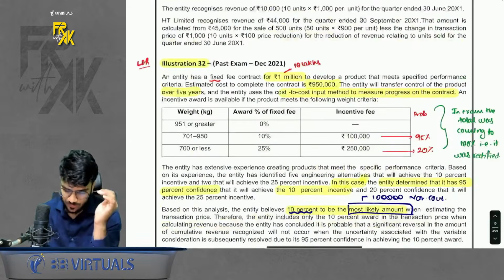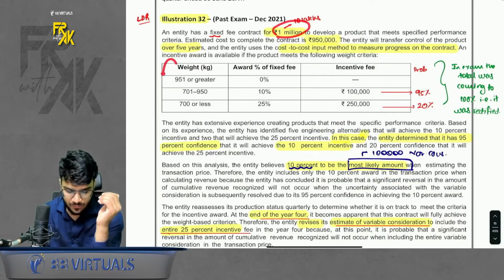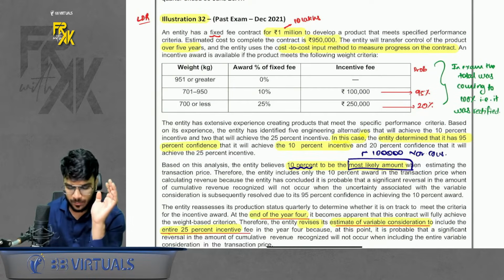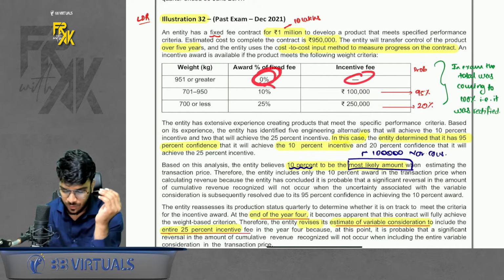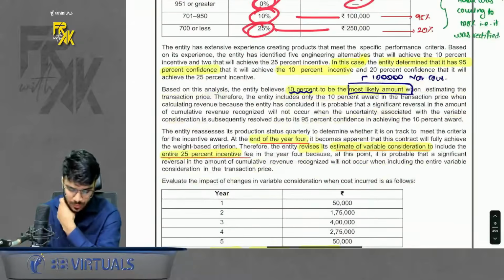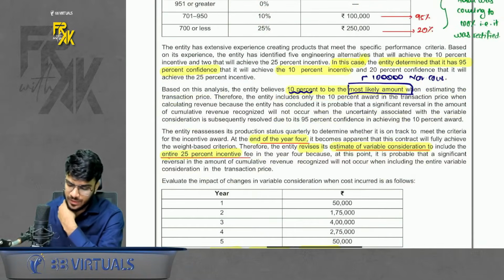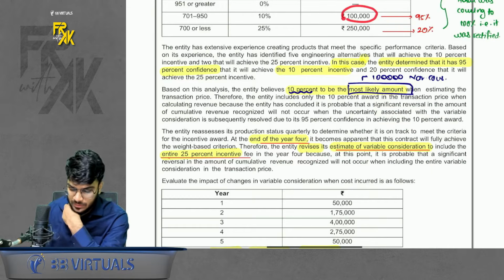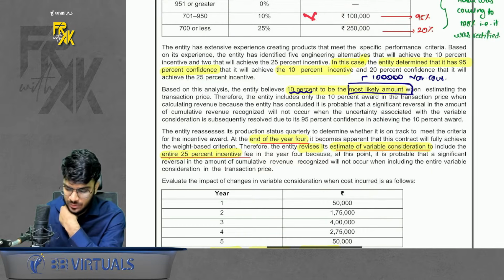Okay. So this is for fixed fee. Apart from that, we also had a variable fee. It was variable. If you achieve this much, then no incentive. If you achieve this much, 1 lakh incentive. If you achieve this much, 2.5 lakh incentive. Now the standard says that we are going to use most likely amount method. And initially the most likely amount is 10%. So variable consideration as of now is going to be 1 lakh.